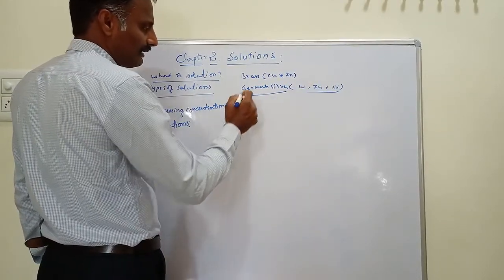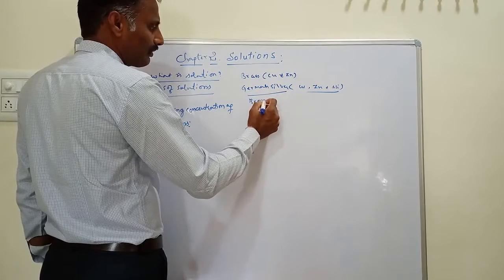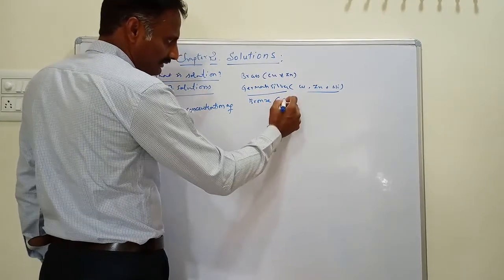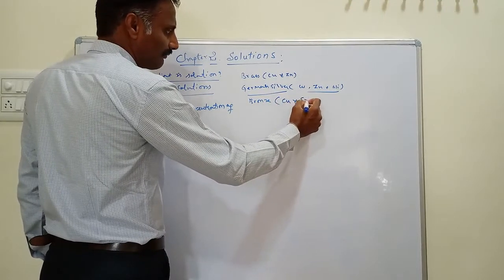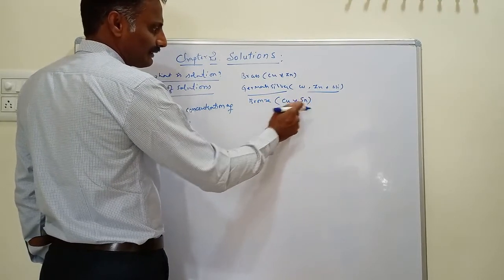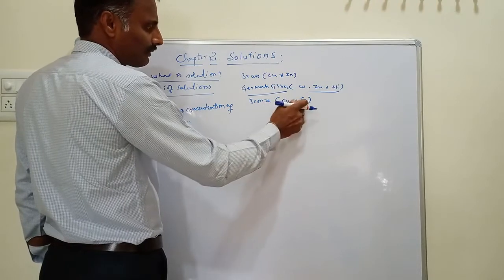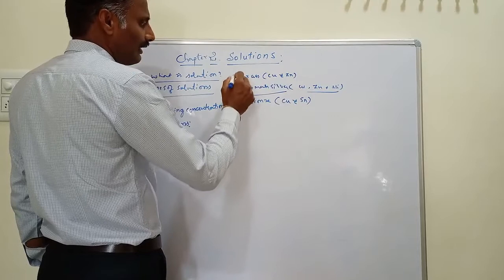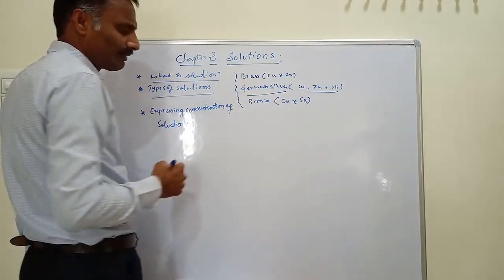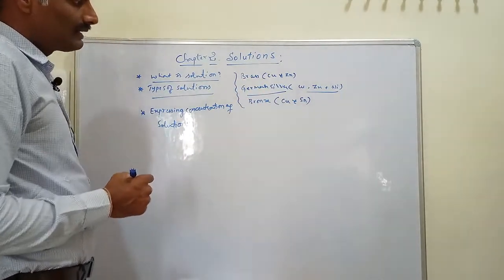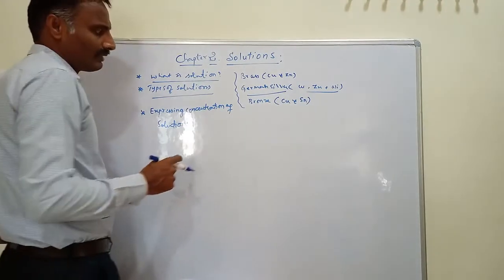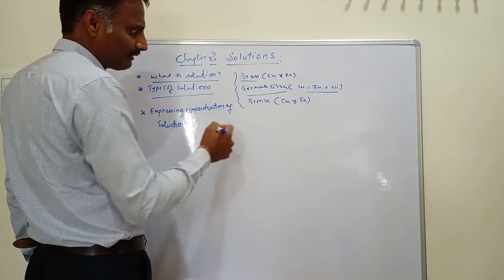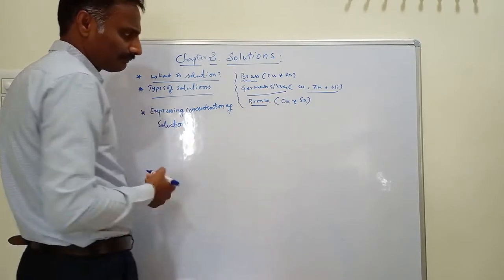Similarly, we have bronze. Bronze is a mixture of copper and tin. Tin is Sn, and copper is Cu. Then we have copper, zinc, and nickel, and copper and zinc. These mixtures have different properties, and based on those properties we use them for different purposes: brass, German silver, and bronze.